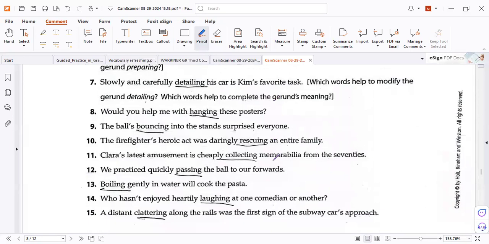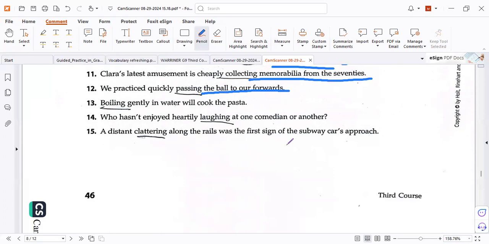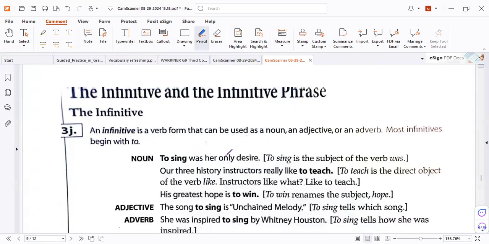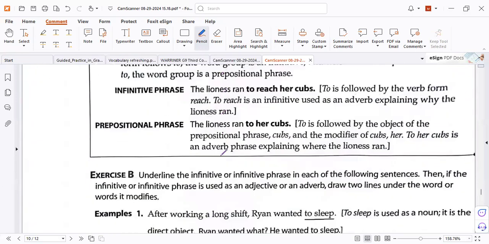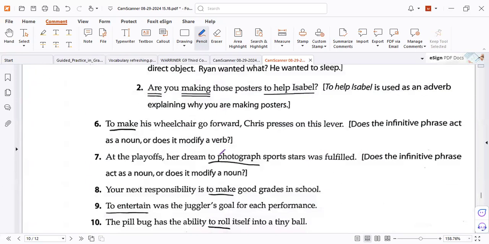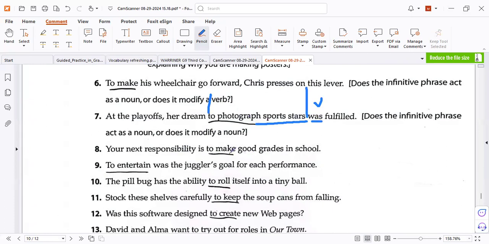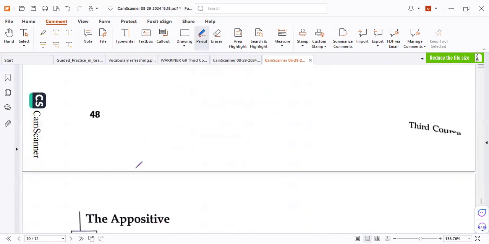And as you did it, but here you underlined only the gerund. I need all the phrase, so take all of it. But you did it. Here's the infinitive. This is correct. The infinitive phrase is from the to to the verb. When you find the verb, stop, because that is the phrase. Here is the same. Here, find the verb. That's correct. You did your best.